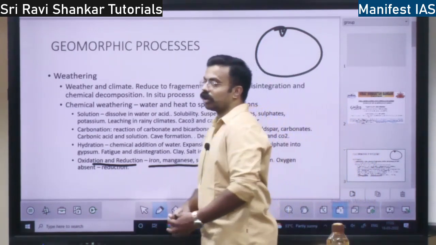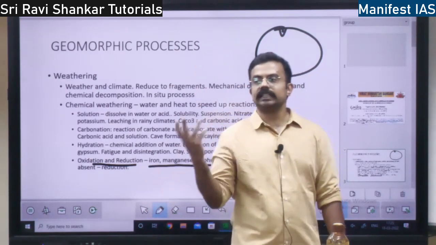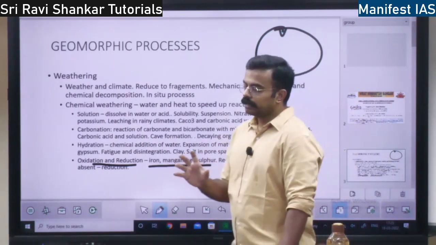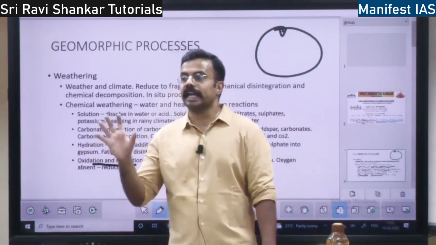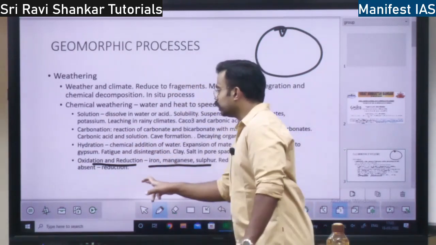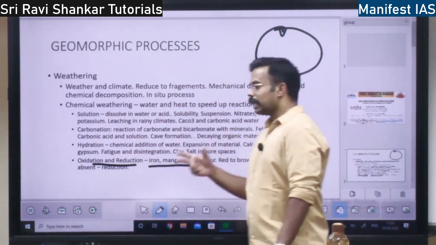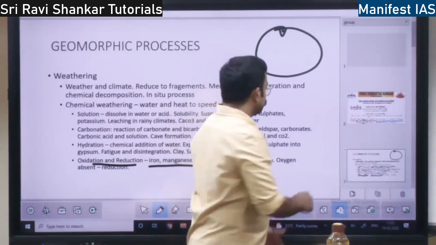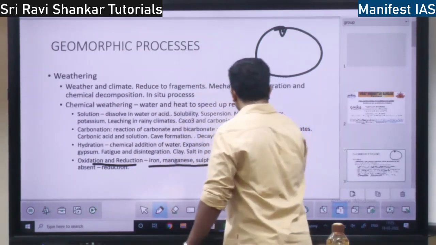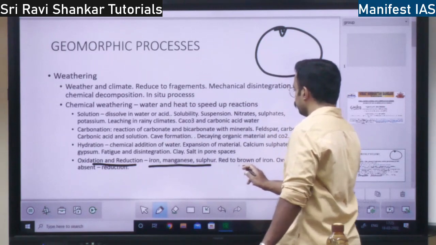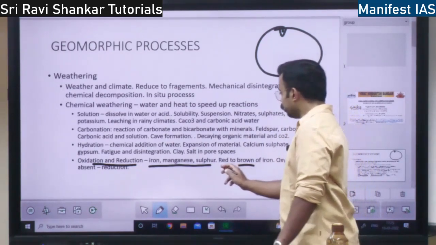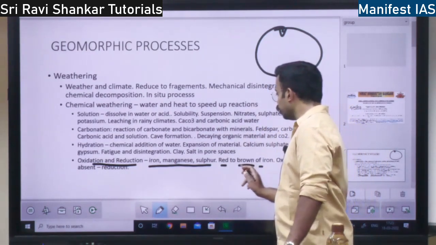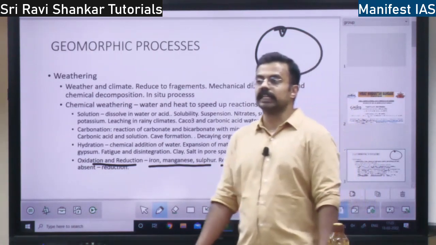When there is excess oxygen, where will oxygen be? It will be there in the air or in the water, right? So when these rocks come in contact with air or water, they will get oxidated, right? This iron, after oxidation, will become brown. Initially it will be red. So rusting of iron is because of oxidation. Iron will become red to brown after oxidation, right?